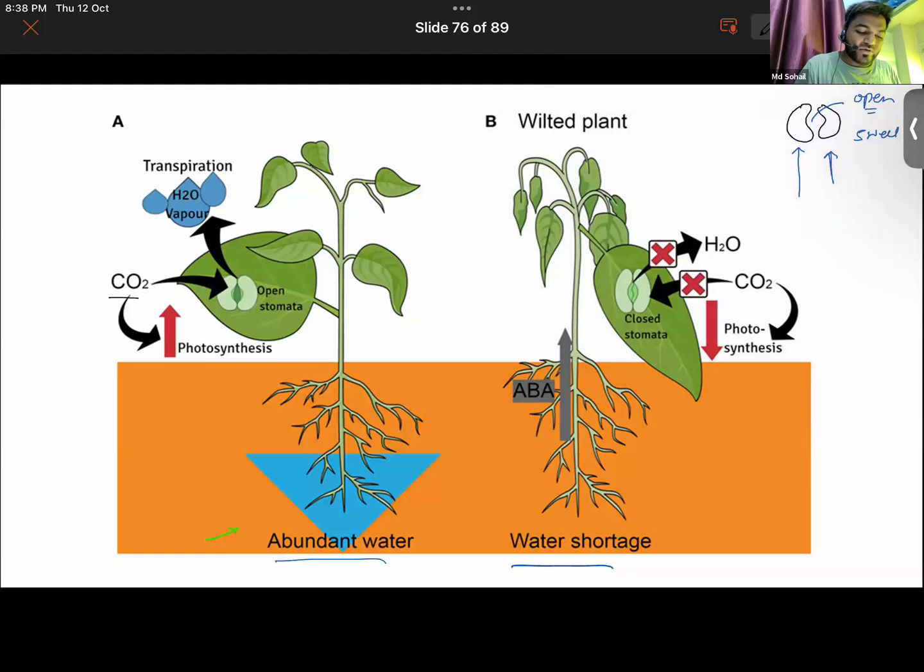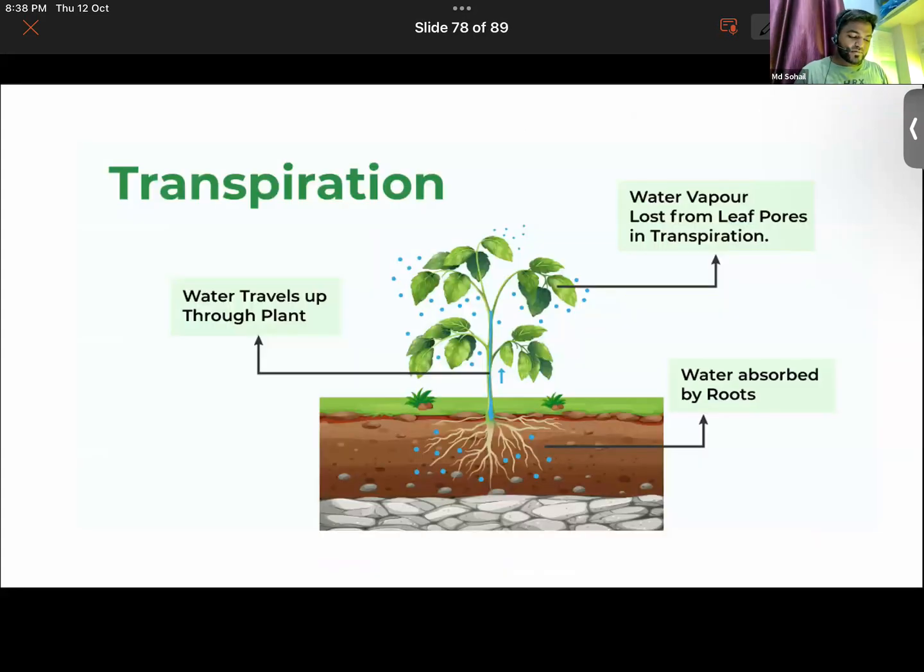So the plant can do the process of transpiration, that is, it can release water vapor outside, removing excess water, and during the summer season it can cool its body by transpiration. Getting it now? That is the transpiration process. Water that is absorbed by the roots goes up the shoot system and is lost into the environment through the pores present in the leaves. That pore we call the stomatal pore.